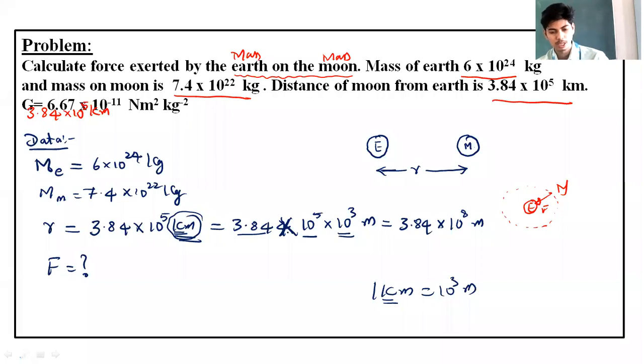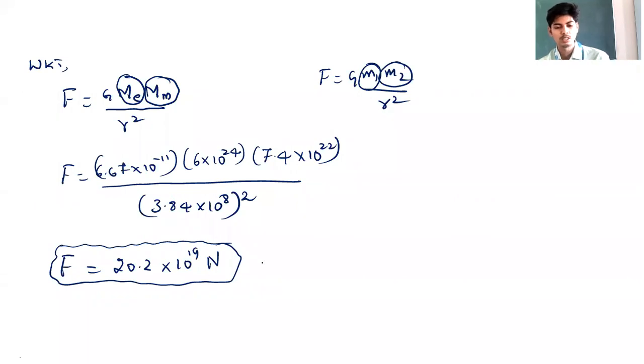So 3.84 into 10 to the power of 5 as it is, and for kilo I write 10 to the power of 3 meter. 10 power 5 into 10 power 3 becomes 10 power 8 meters. So the gravitational force between earth and the moon is about 20.2 into 10 to the power of 19 Newton.